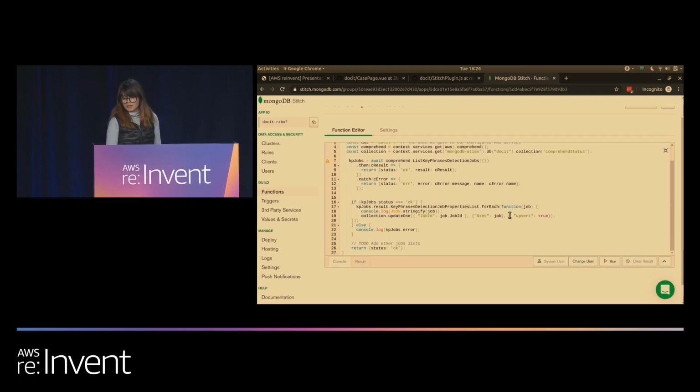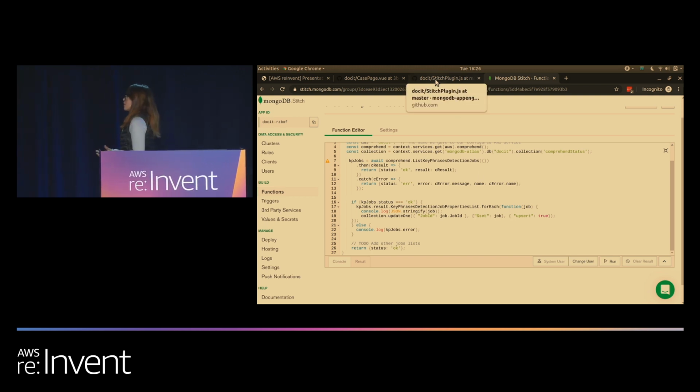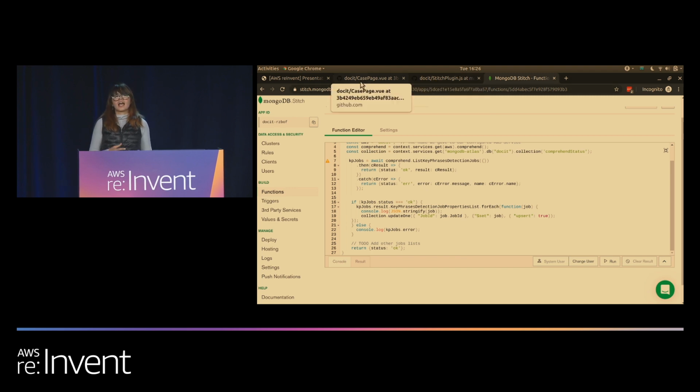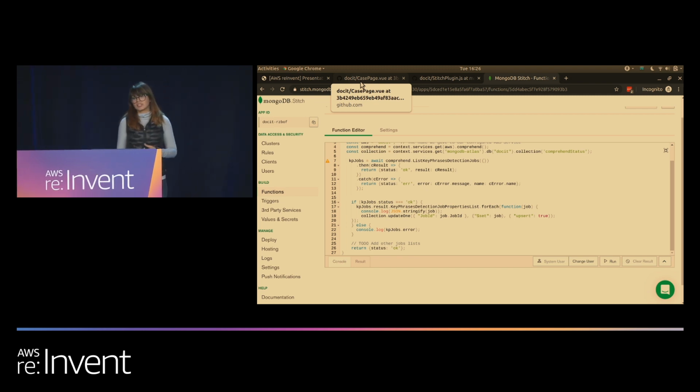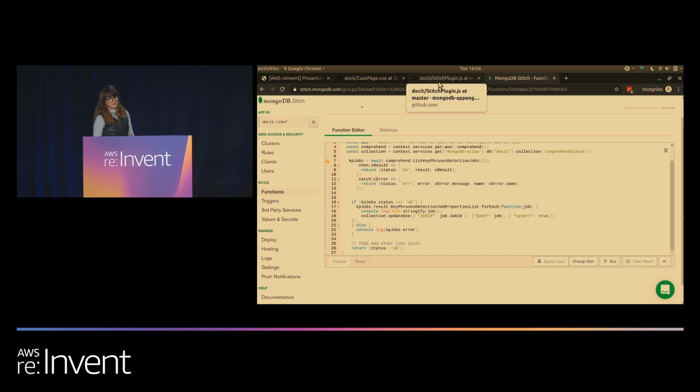So with very little code, I've now wired up my backend pieces. Let's continue on to our research application. The web application was written in Vue.js, which is a popular front-end framework, and the mobile application in Swift. To use Stitch within these applications, I have to have the npm module or the iOS SDK for Stitch, respectively. Configuring Stitch within my application is done with 2 steps. First, I have to provide my application ID, which you can see right here.